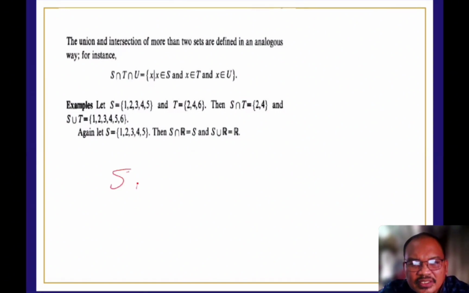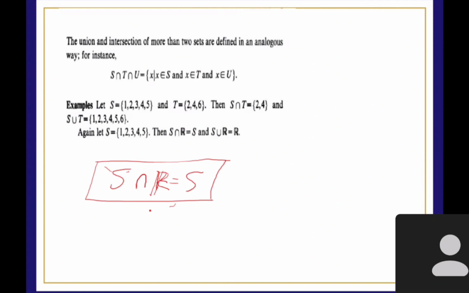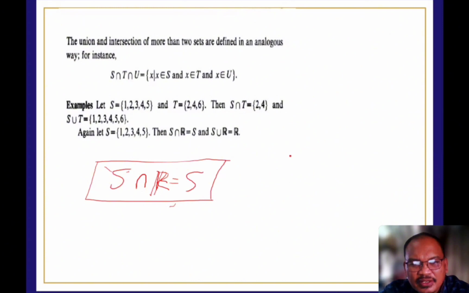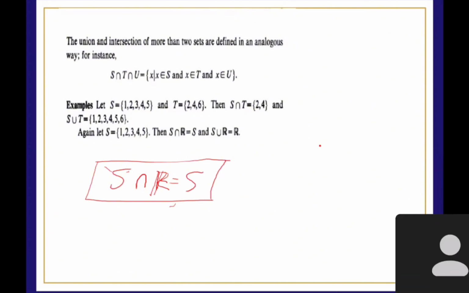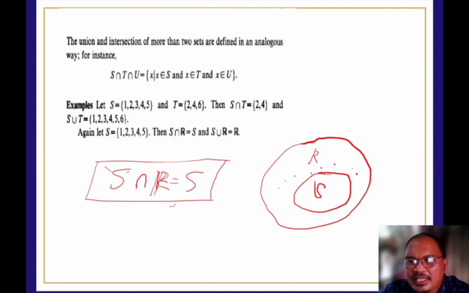Do the intersection between the set S and the real numbers. The result is S, because S is a subset of R. Right, because S is a subset of the real numbers. So it's as if R is on the outside and S is inside. All the elements here are elements of R, and these are also S's.